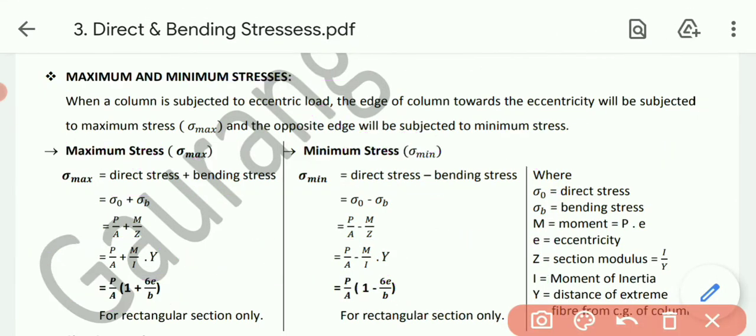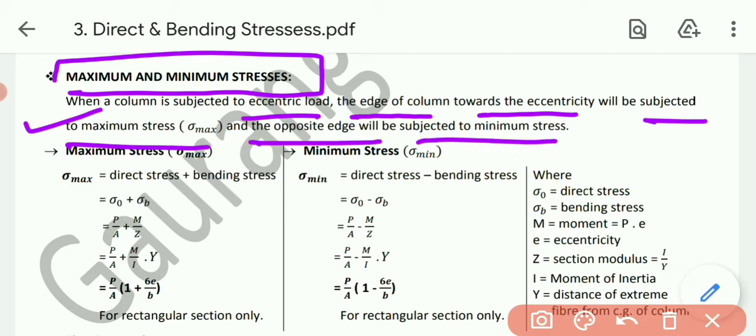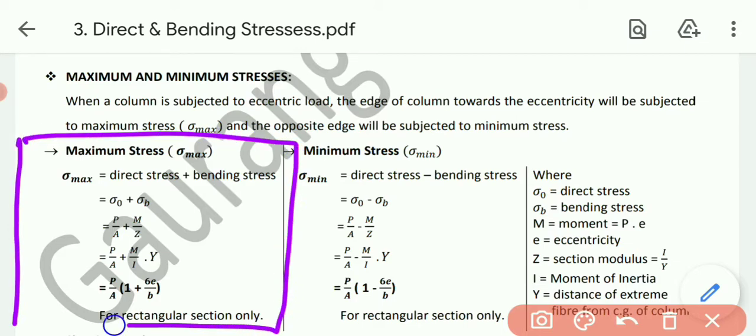Maximum and minimum stresses. When a column is subjected to eccentric load, the edge of the column towards the eccentricity will be subjected to maximum stress, and the opposite edge will be subjected to minimum stress. Maximum and minimum stress criteria are given here. Maximum stress, sigma max, equals direct stress plus bending stress, sigma b.